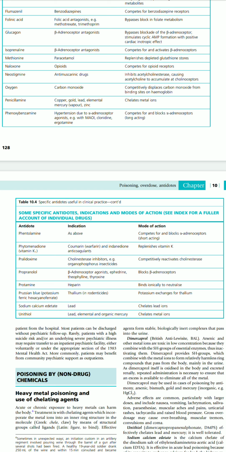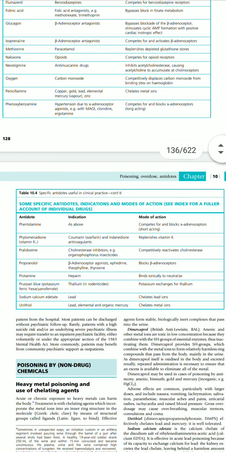Then apart from phenoxybenzamine, phentolamine can also be given, which again competes and blocks the alpha adrenoreceptor in the body. Only change is that phenoxybenzamine is used when the action required is long, and phentolamine when the action required is short.